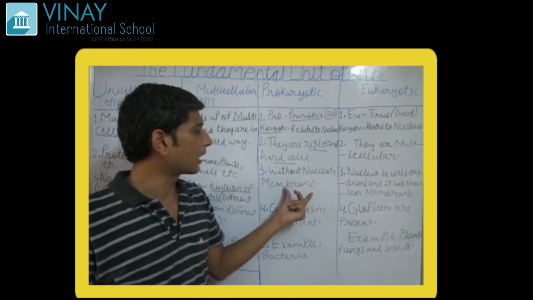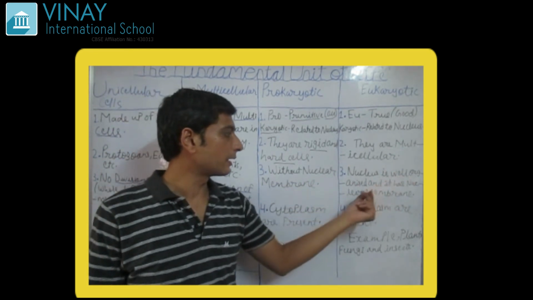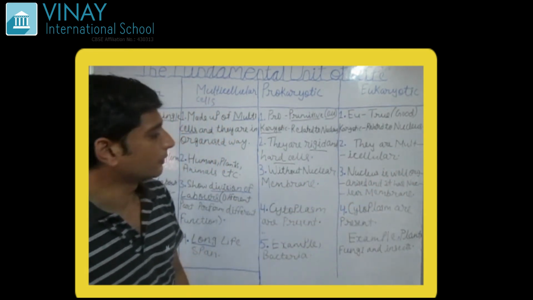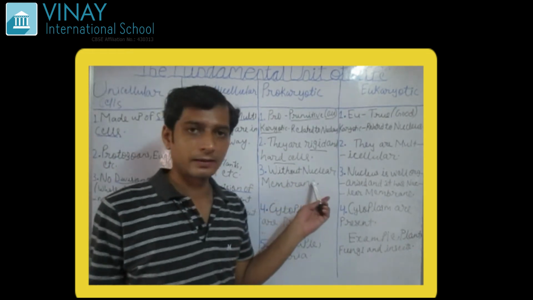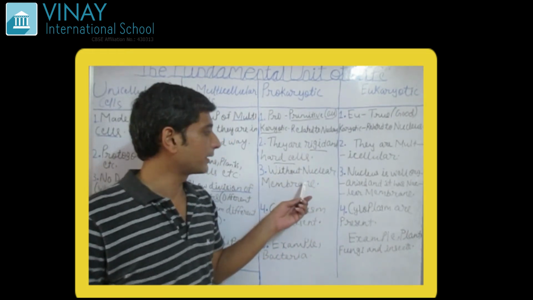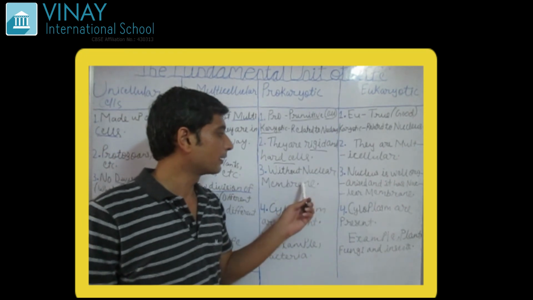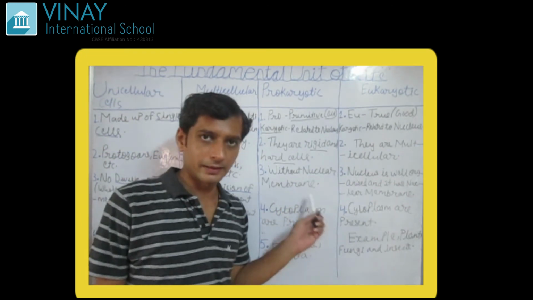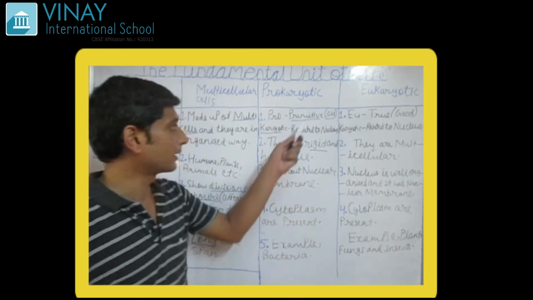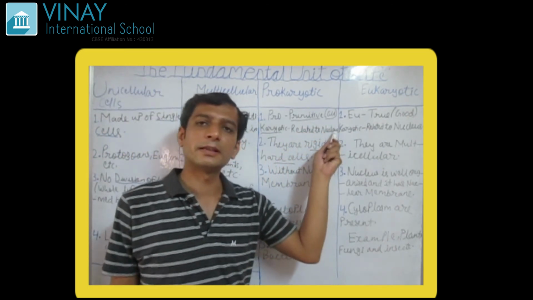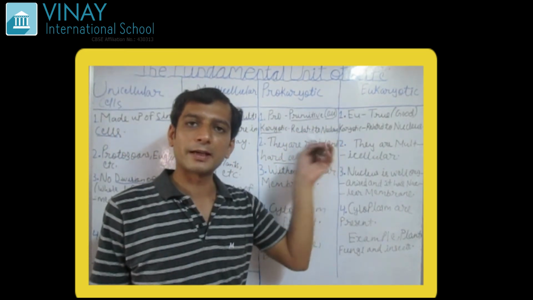They are present without a nuclear membrane. The nucleus is well organized and it has a nuclear membrane. See here, because they are not fully developed, they do not have a nuclear membrane. I have just told you, they are not fully developed, so some of the organelles might be missing here.